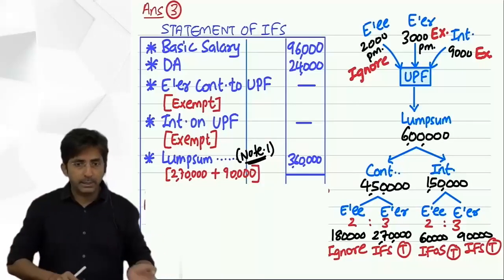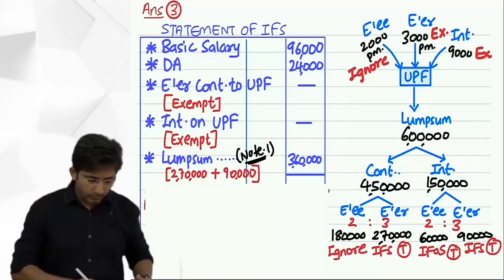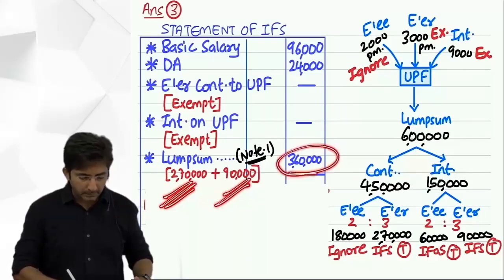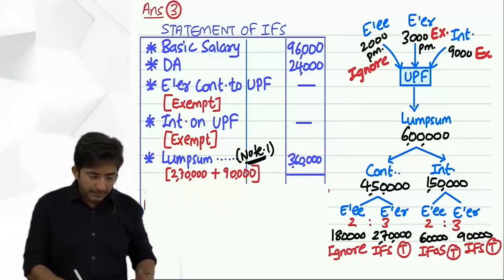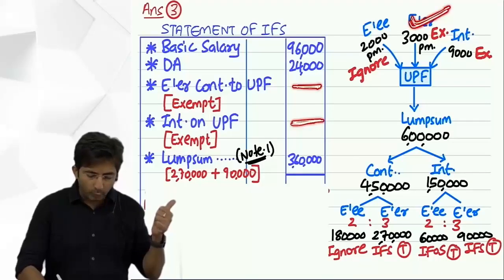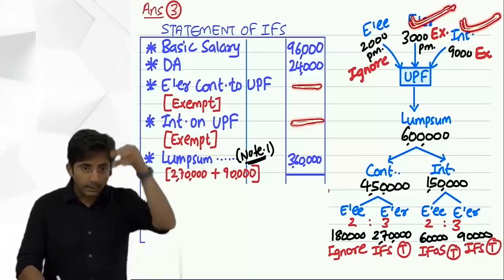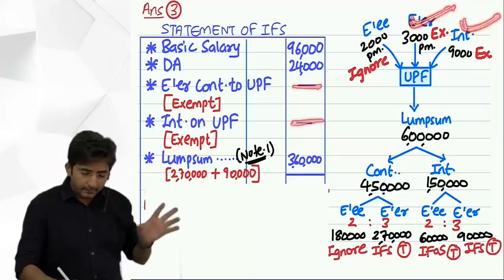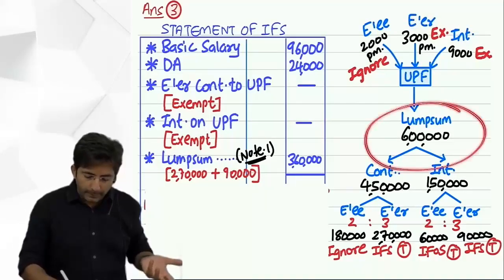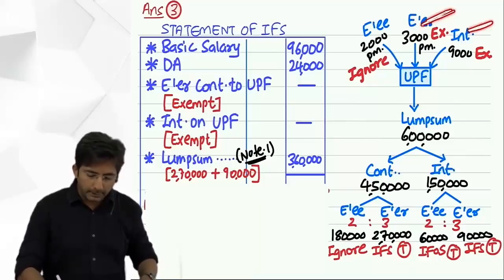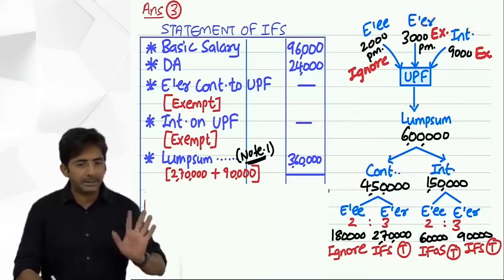Employer's contribution and interest on that. So, which was 2,70,000 and 90,000. So, 3,60,000. And I hope you understand this dash is for what? This is for the upper arrows. Arrows which are there on the top. Employer's contribution interest, okay. Because that is automatically covered in lump sum amount. So, this yearly, monthly basis contribution will not be taxed.